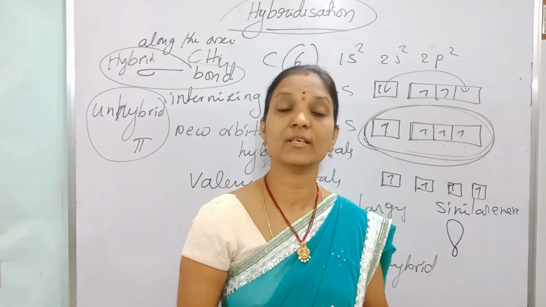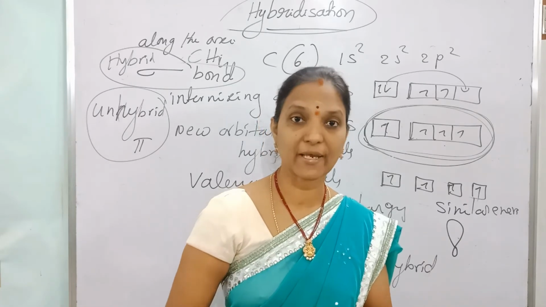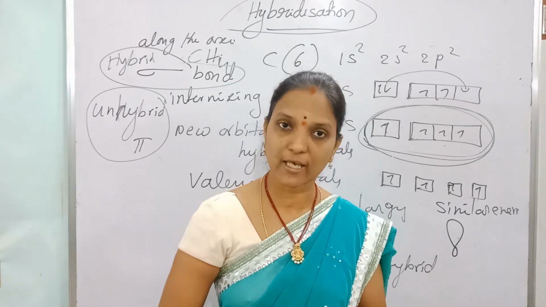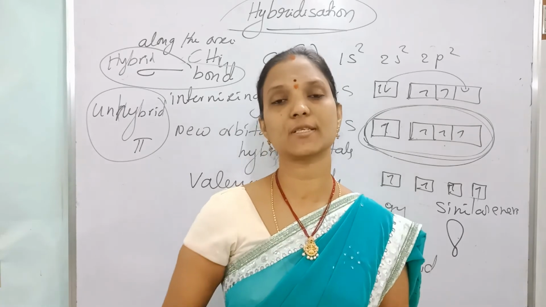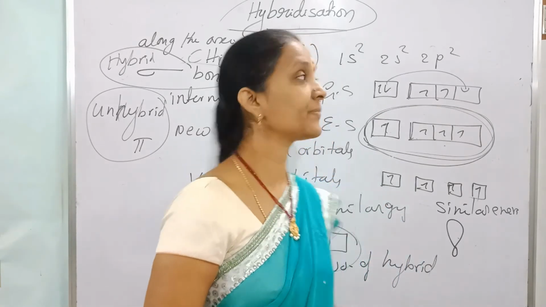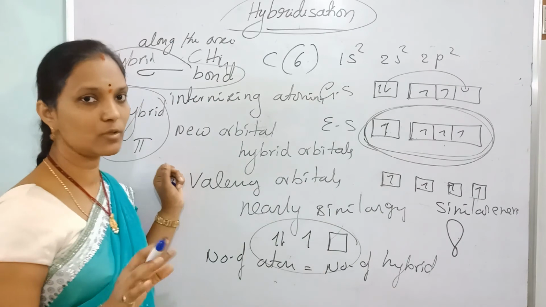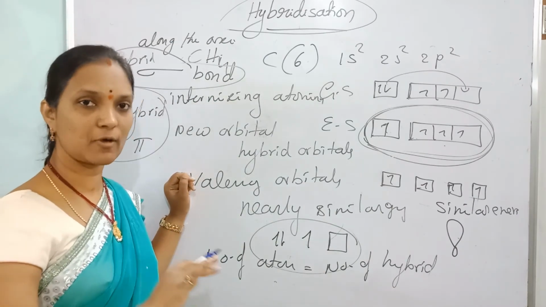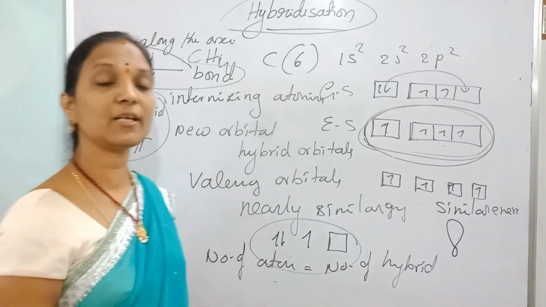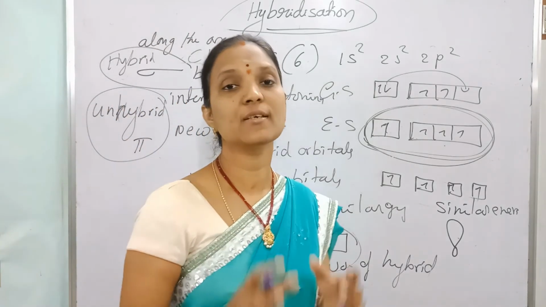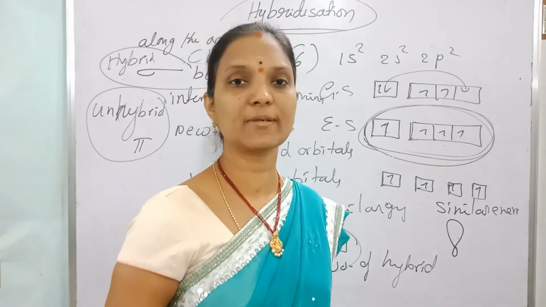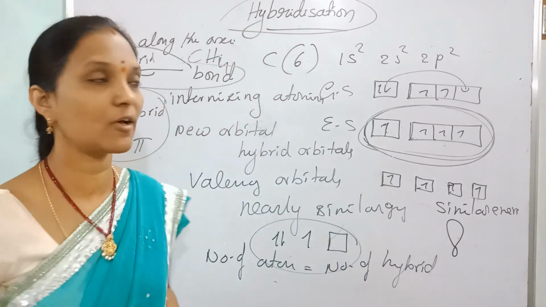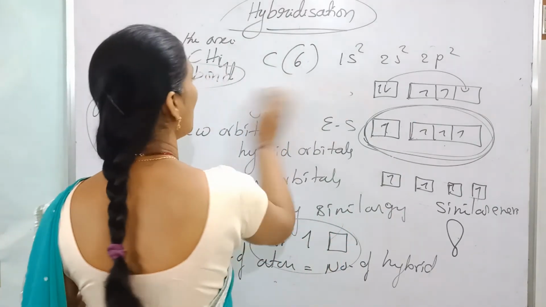In hybridization, orbitals with paired electrons or with unpaired electrons are involved, and vacant orbitals are also involved. Now these hybrid orbitals are involved in overlapping, and overlapping along the axis takes place. That means hybrid orbitals always form sigma bonds, and unhybrid orbitals form pi bonds.